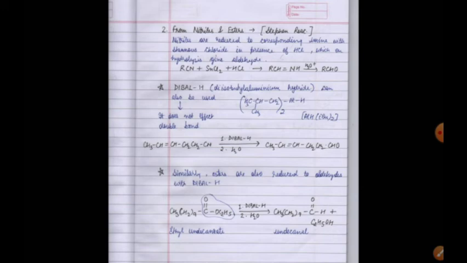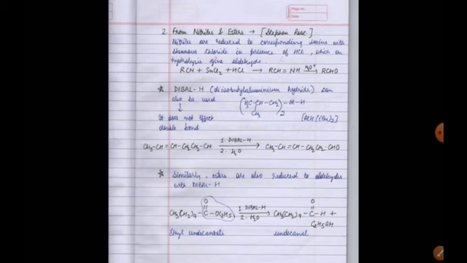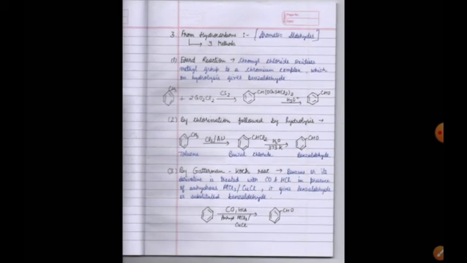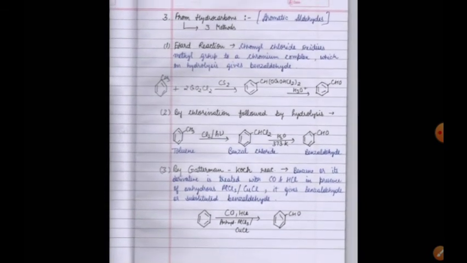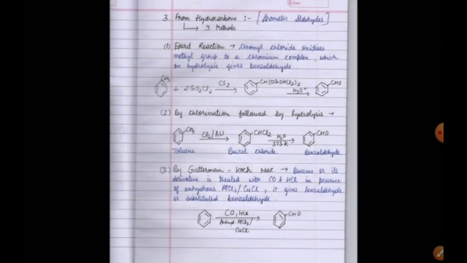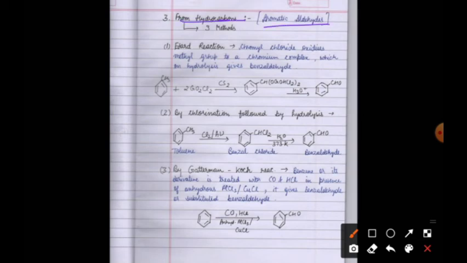Now let us move on to our next method. This is our last method, from hydrocarbons. You need to remember this is used for preparing aromatic aldehydes. Till now we were preparing aliphatic aldehydes. This last method is for aromatic aldehydes, and in this three methods are there.